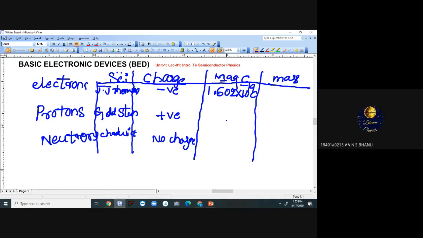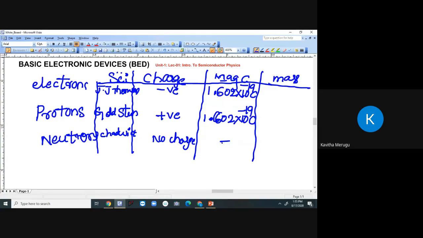The proton carries positive charge, which is equal to the magnitude of an electron. So only the sign varies between electron and proton, but the magnitude for the proton is the same as the electron, which is 1.602 into 10 power minus 19 coulombs. Since there is no charge for a neutron, no need to mention it here.